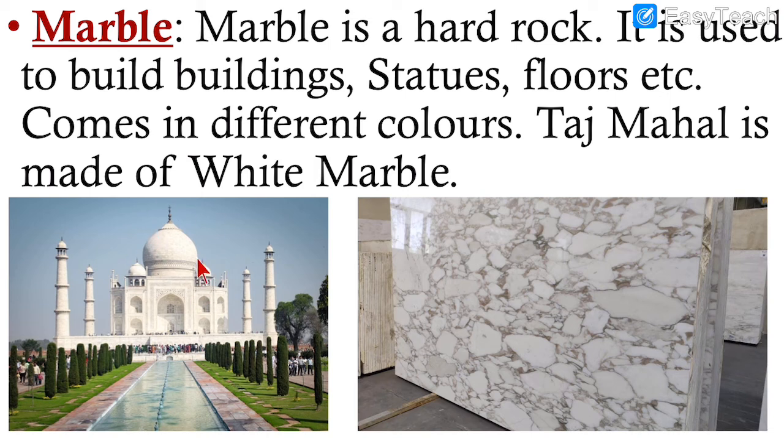The Taj Mahal in Agra, one of the 7 wonders of the world. A very, very precious monument which belongs to our country, India. That Taj Mahal is made with the help of white marble. See, it looks very white, isn't it? So, this is what we learnt about marble. Marble is a hard rock and it is available in different colors, as I said.